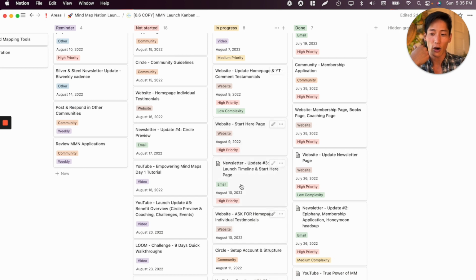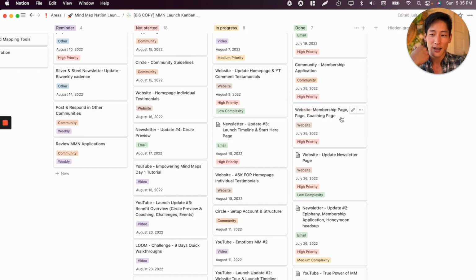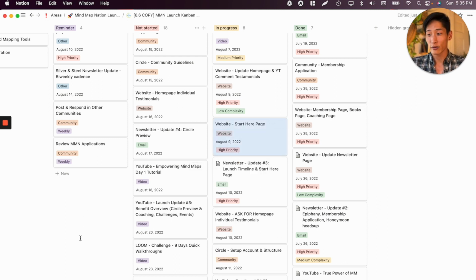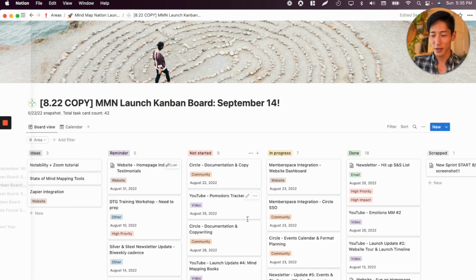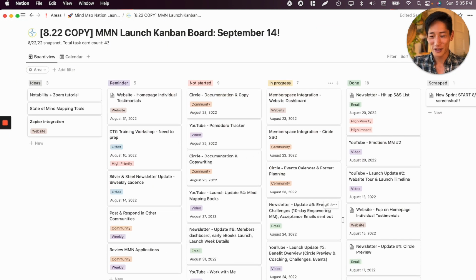If I can drag all these things into done, this week is an awesome win. It's a home run, right? That means I'm on track with the launch. All right, so 8/22. This is like another 2 weeks goes by. The card count is now up to 42. We have a bunch of other, more things over here. Done is now at 18, whereas before I think it was like 9 or something.